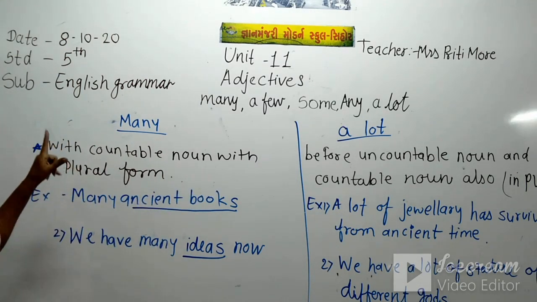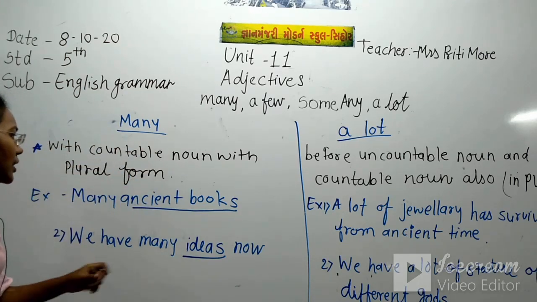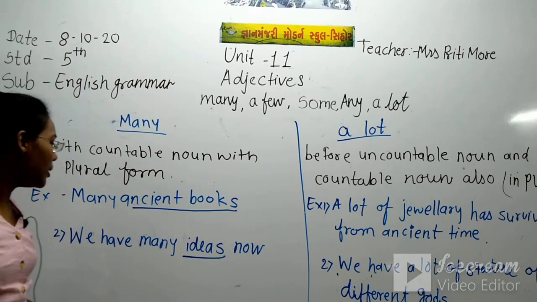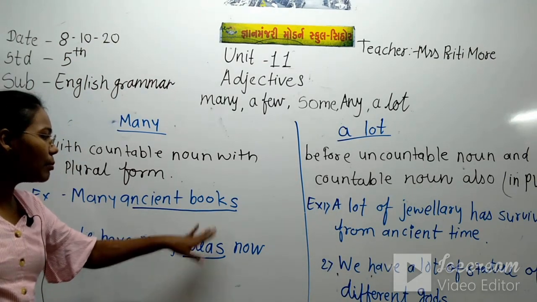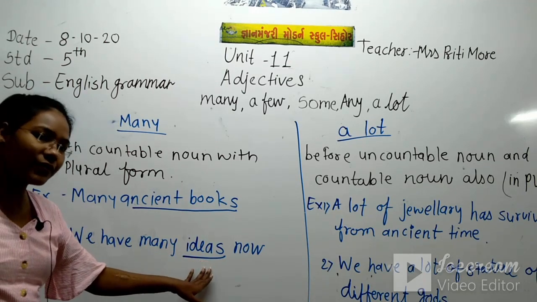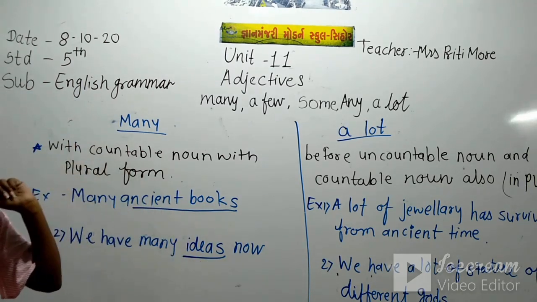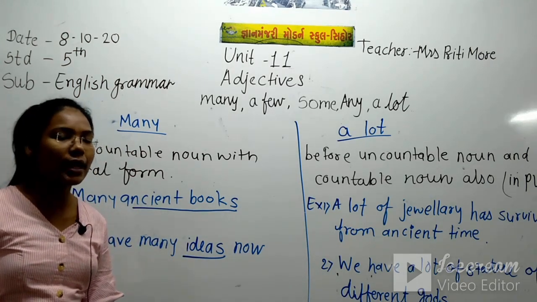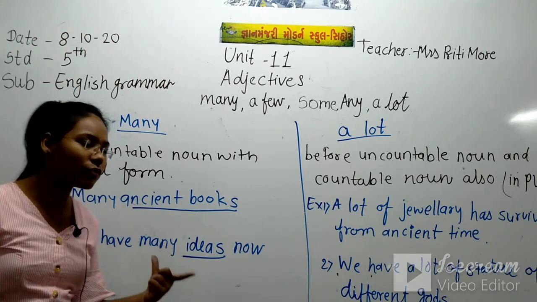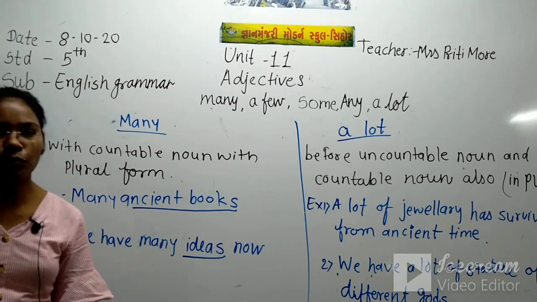Many we use just for the countable noun with plural form. That means books, many books, many ideas. We can count these, but these are more than one. That's why this is plural, right? And a lot we use for the countable noun also and for the uncountable noun also. So you just note down both in your notebook.